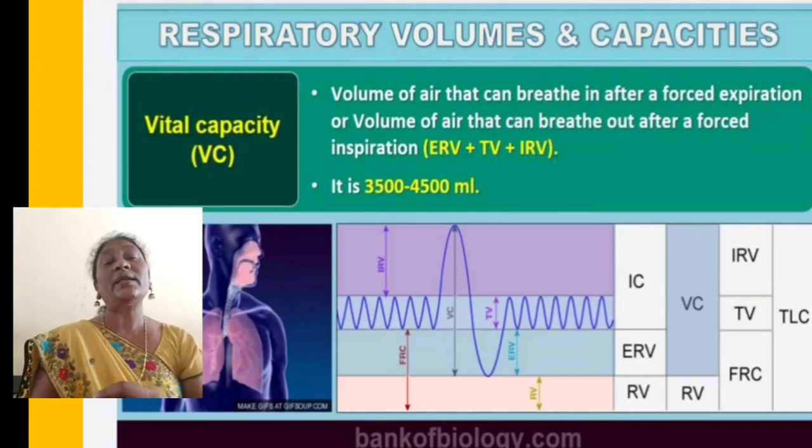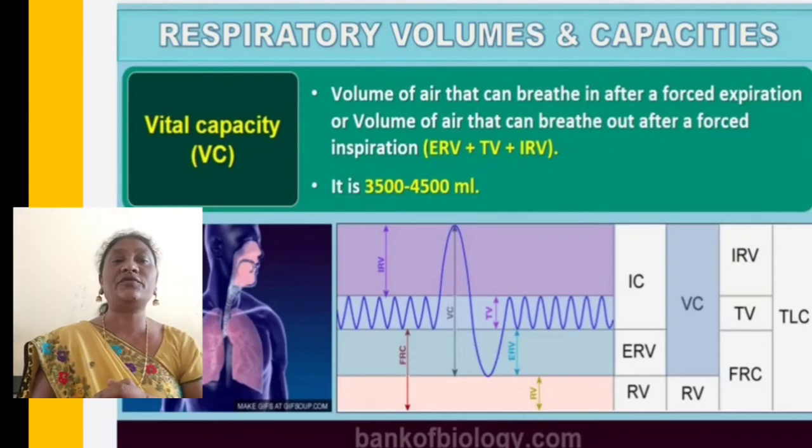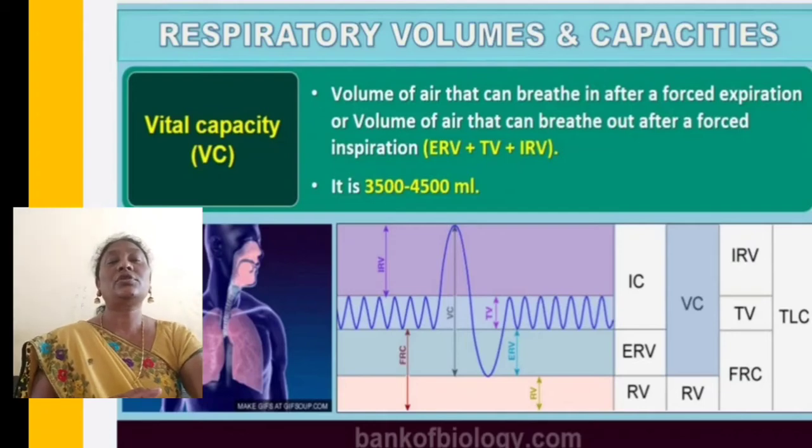Now, vital capacity we see. Volume of air that can be breathed in after forced expiration, or volume of air that can be breathed out after forced inspiration. So ERV plus TV plus IRV is equal to 3500 to 4500 ml.